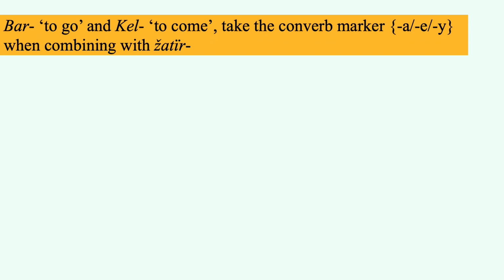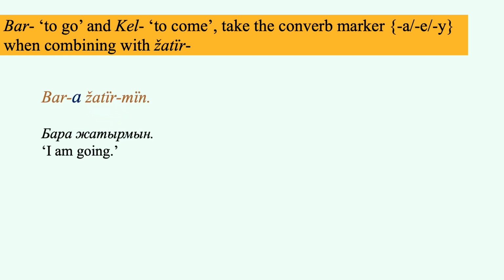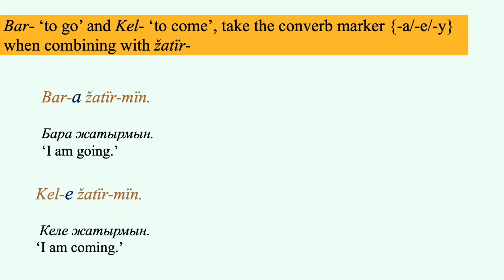There are some exceptions. Two verbs, bar, to go, and kel, to come, take the converb marker a, e, while combining with the auxiliary verb jat to express the present progressive. For example, бара жатырмын, I am going. келе жатырмын, I am coming.